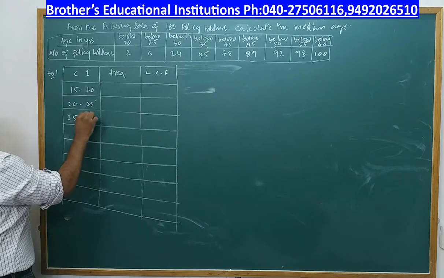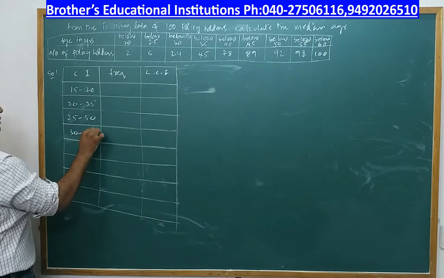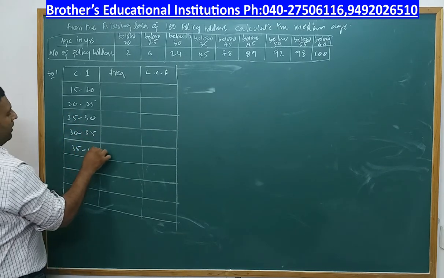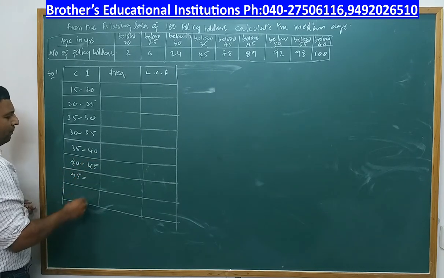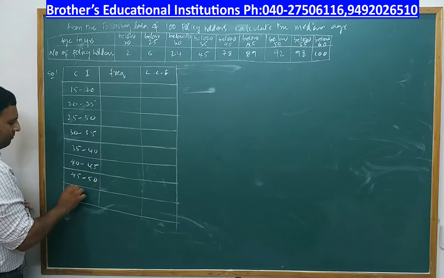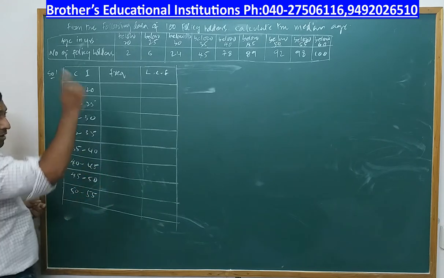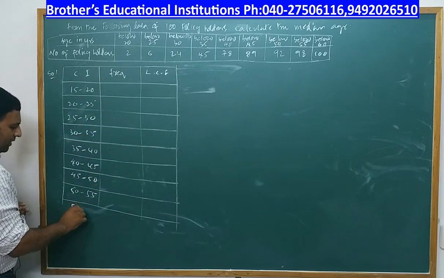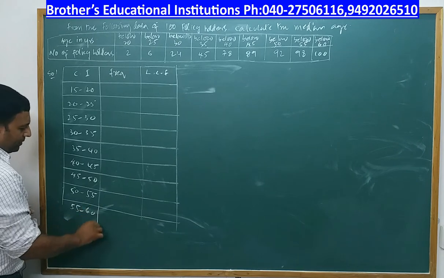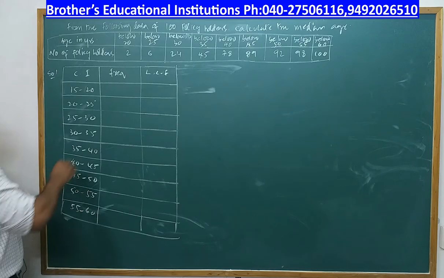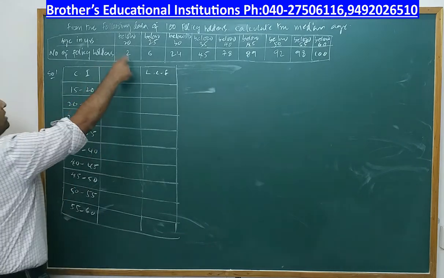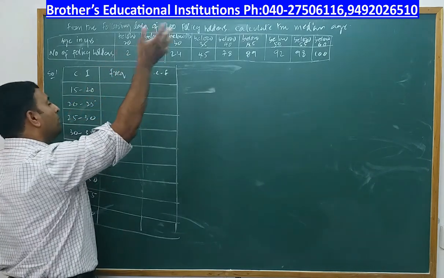Next I will write 25 to 30, 30 to 35, 35 to 40, 40 to 45, 45 to 50, 50 to 55. Is it over? No, we have to go till 60. So the last one is 55 to 60. So we have to write that one also. Now comes the most important part, frequency. What is given to you is not the frequency, but it is a cumulative frequency.